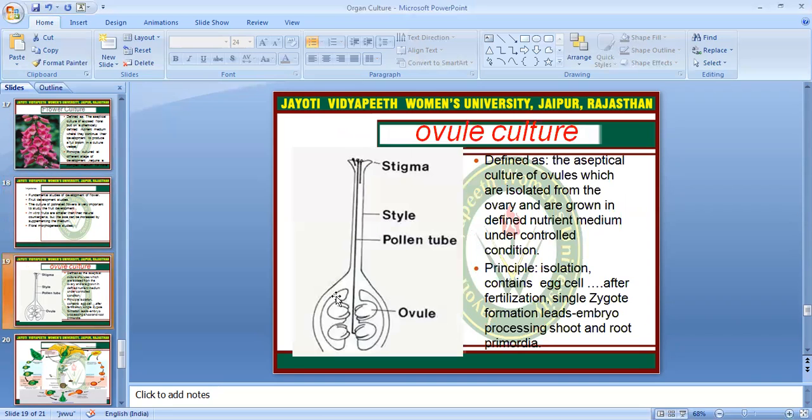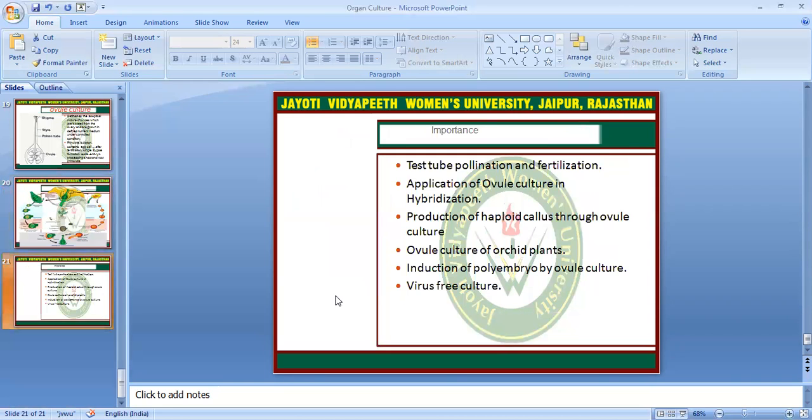Next one is the ovule culture, the aseptic culture of ovules which are isolated from the ovary and grown in defined nutrient medium under controlled conditions. What is the importance? Test tube pollination and fertilization can be done through this tissue culture, along with applications of ovules in hybridization. Production of haploid callus can be done through ovule culture. Ovule culture of orchid plants has been successfully done, induction of polyembryo can be done, and virus-free culture can be produced through ovule culture.